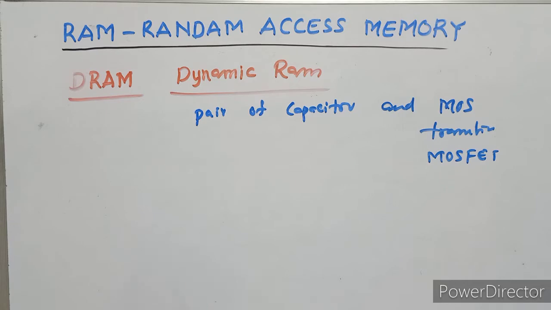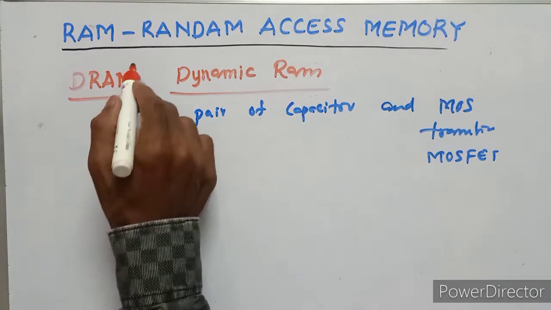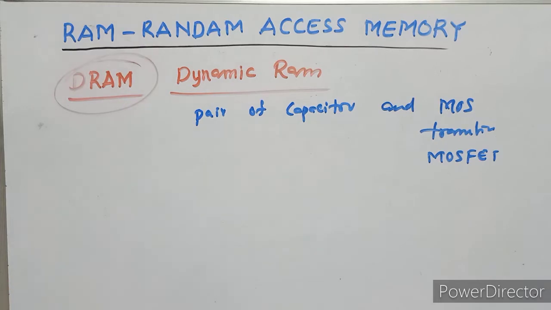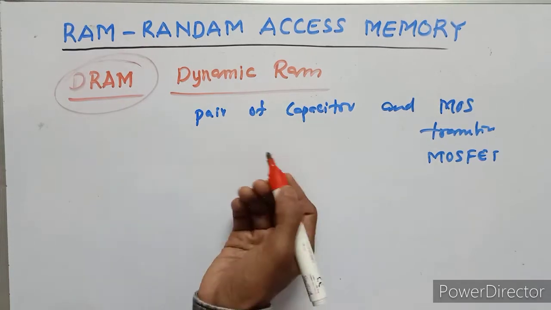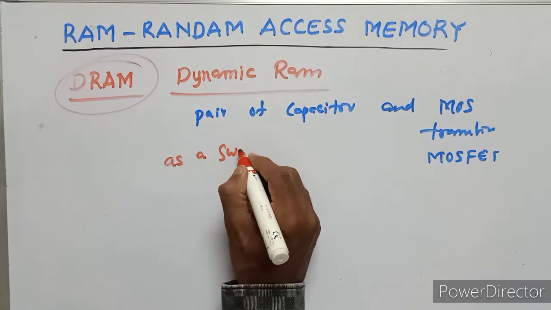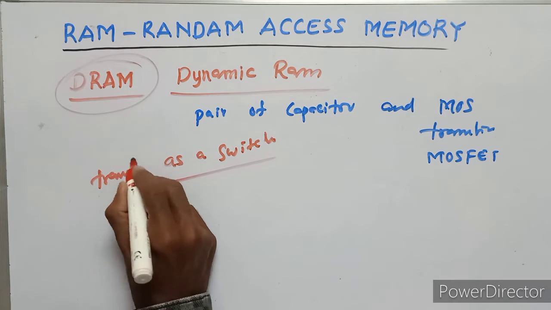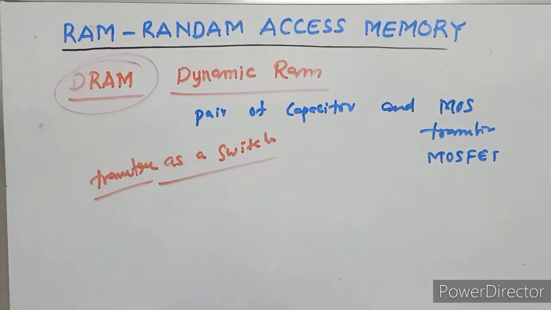In this type of DRAM cell, the transistor acts as a switch.